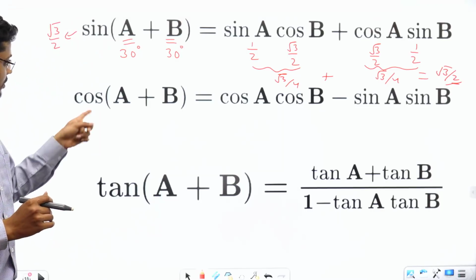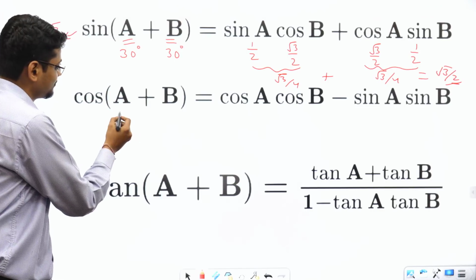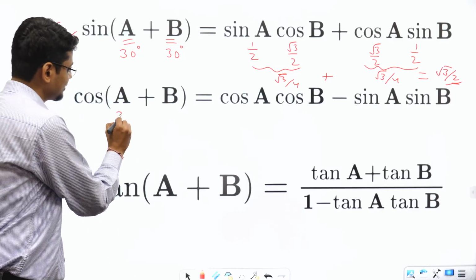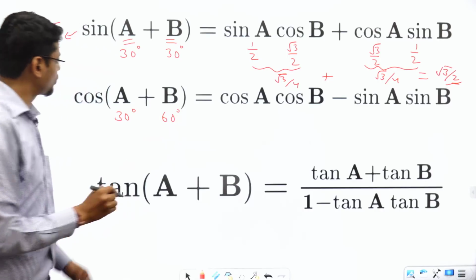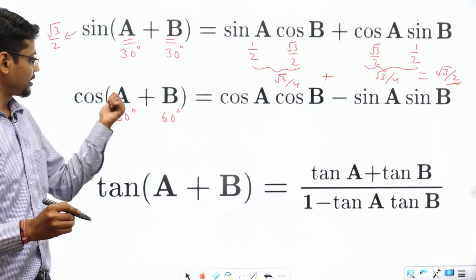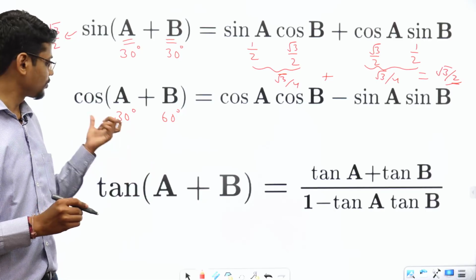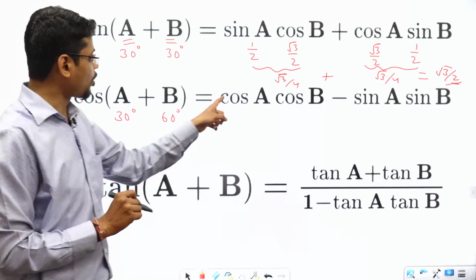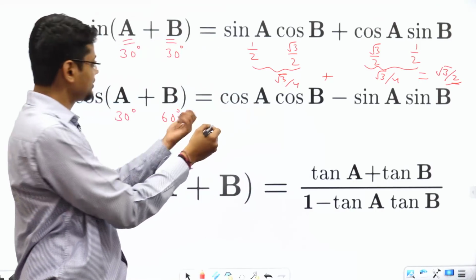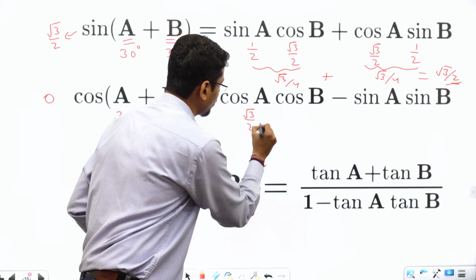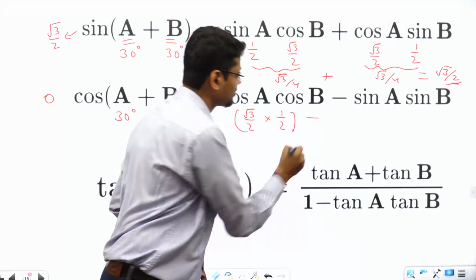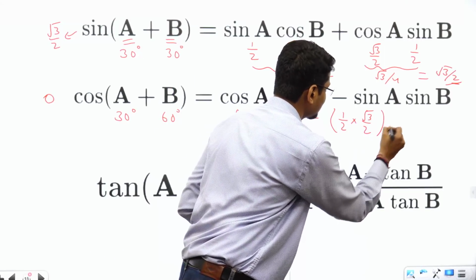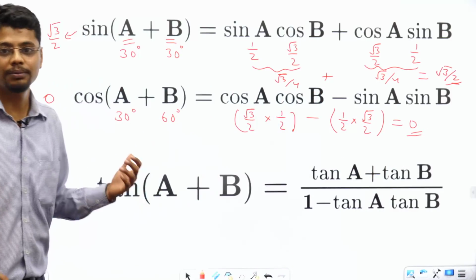Let's take an example which you can appreciate at your class 10th level. Let's say 30 degree and 60 degree. A I am taking as 30 degree, B as 60 degree. So it becomes cos 90 degree. Cos 90 degree is what? 0. So let's see the right hand side. Cos 30 degree is root 3 by 2. Cos 60 degree is half. Minus sine 30 degree is half and sine 60 degree is root 3 by 2. This is coming out to be 0. So right hand side and left hand side both are coming out to be 0.